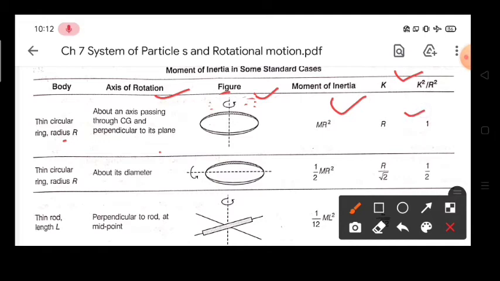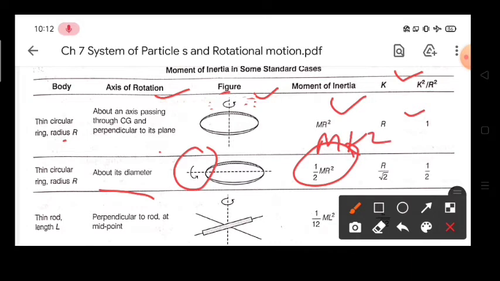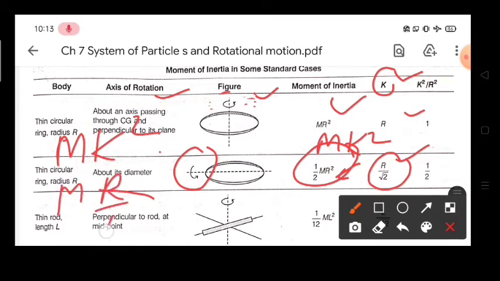and radius of gyration is r. Similarly, if your circle is rotating about a diameter, like in this way, in that case moment of inertia becomes half, that is mr square by 2. Then instead of this we will write mk square, and if we compare, k will come out as r by root 2, because if you write moment of inertia mk square, instead of k just put r by root 2 and its whole square, what you will get? You will get mr square by 2.